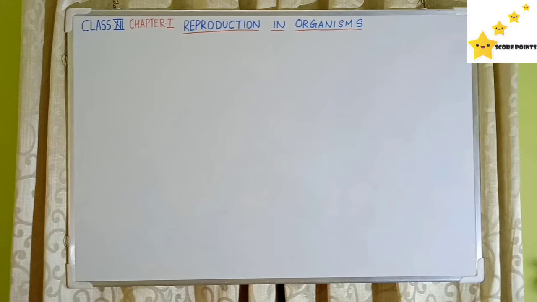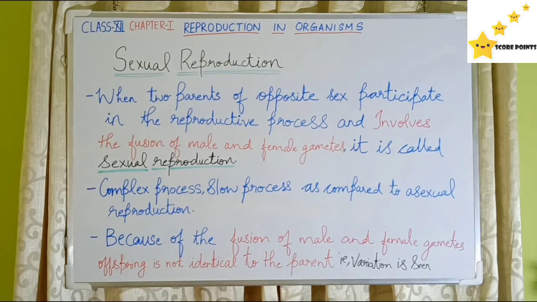I am going to teach Chapter 1, Part B, Reproduction in Organisms. In the previous video, we have learned about asexual reproduction. Now, let's learn about sexual reproduction in detail. When two parents of opposite sex participate in the reproductive process, there is an involvement of fusion of male and female gamete. This is called sexual reproduction.